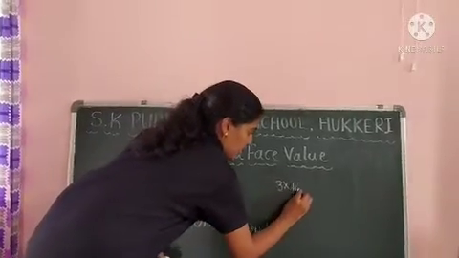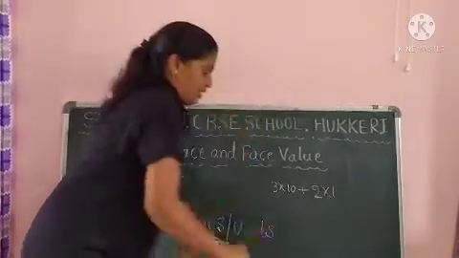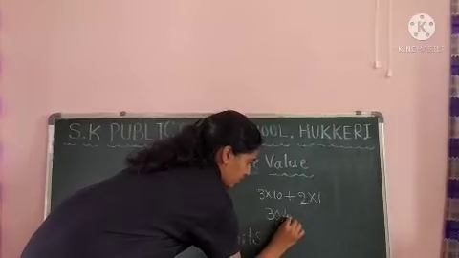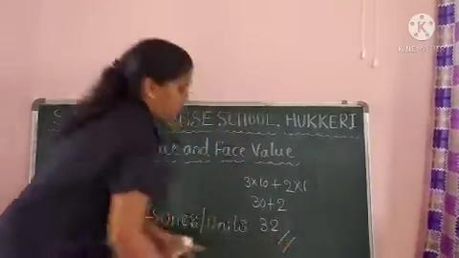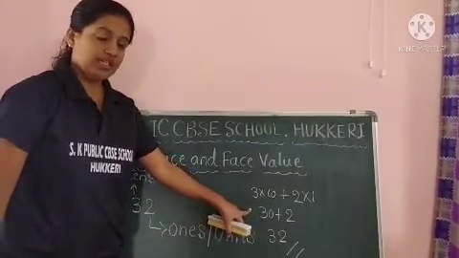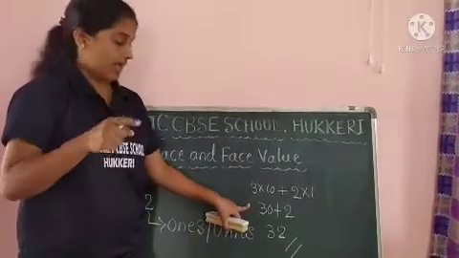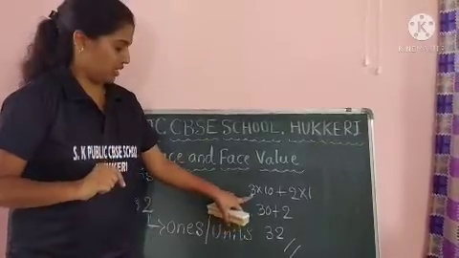3 tens plus 2 ones. Together we will get 32. Getting, my dear children? Hope you are understanding. If you do not understand, replay this video and you can watch.